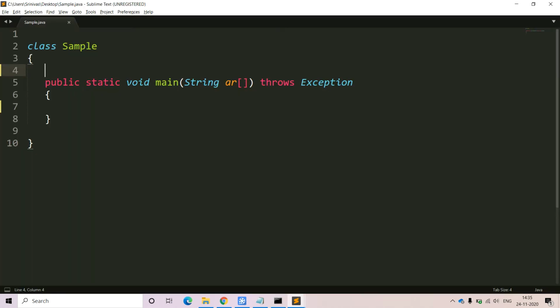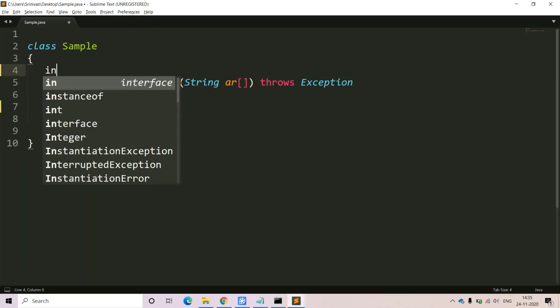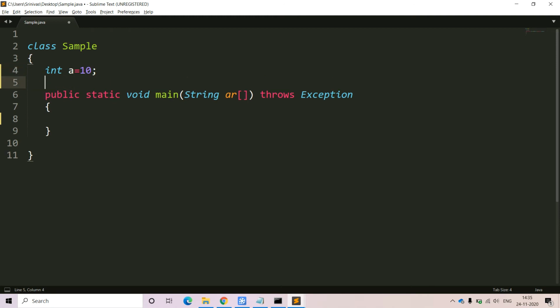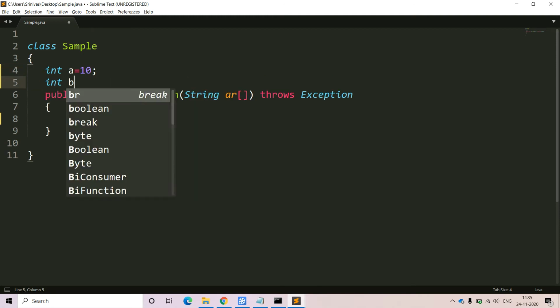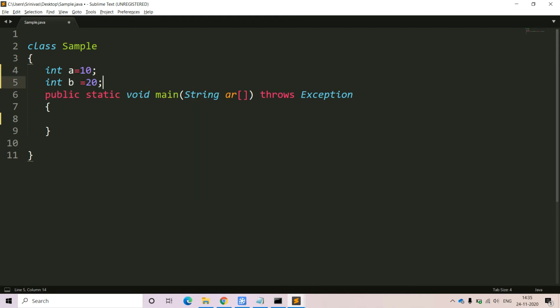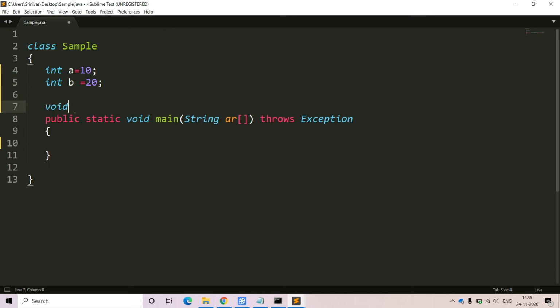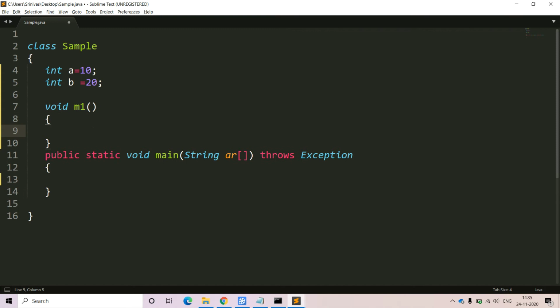Not only that, suppose you provide some elements like int a equal to 10, int b equal to 20, as well as one user defined method, void m1. If you observe within this class, your perception is we have two variables which are class level variables, non-static variables, instance variables. If you don't have clarity about instance variables, please go through my previous videos.